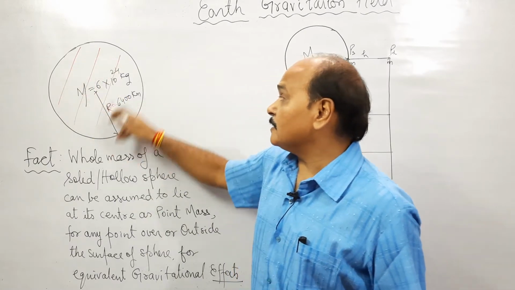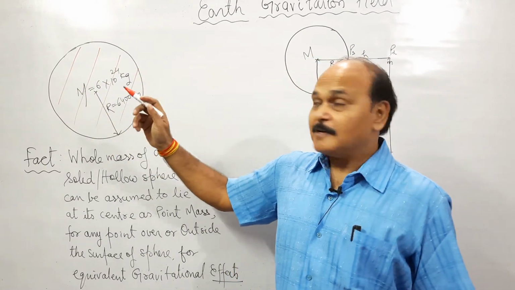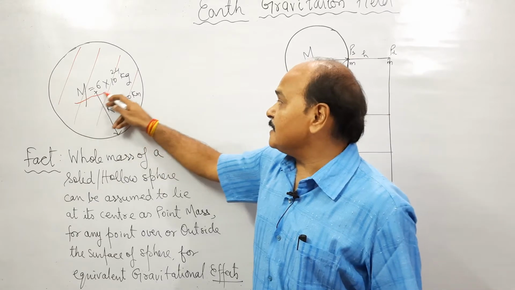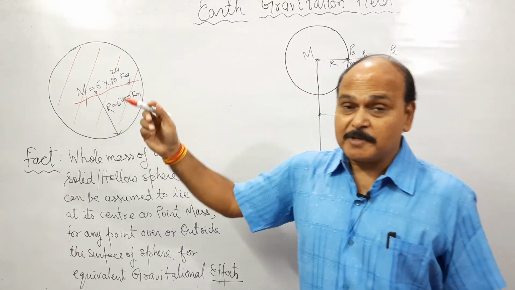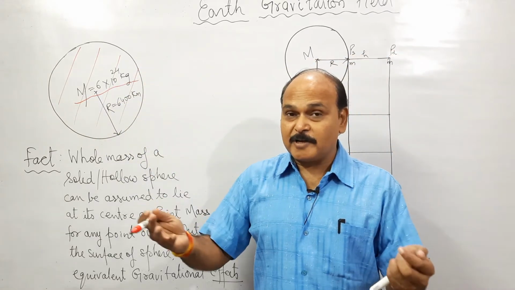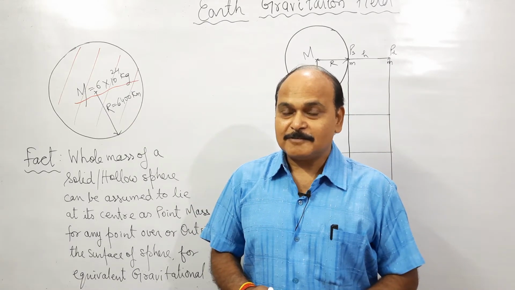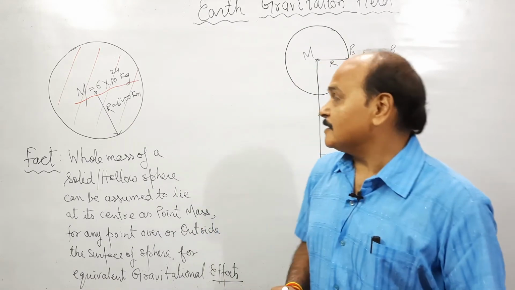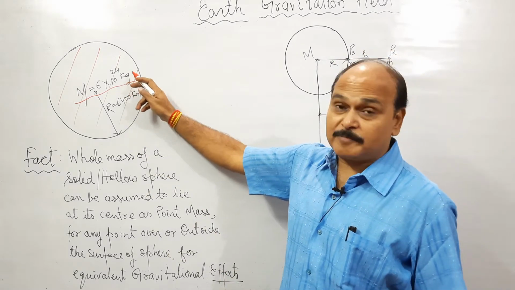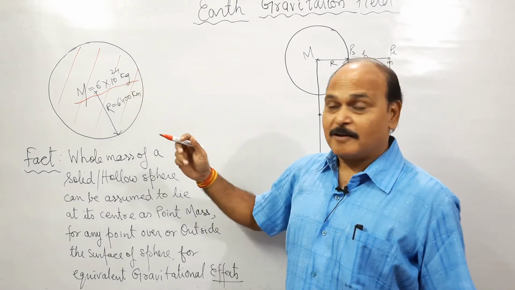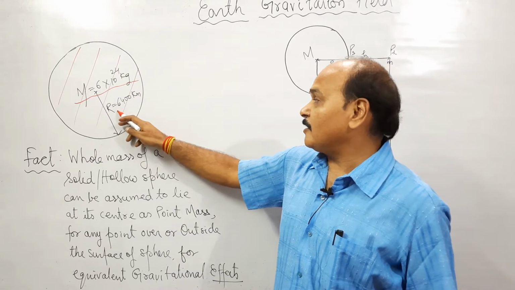This is our Earth. Its mass is 6 into 10 to the power 24 kilogram. 10 to the power 24 kilogram is the order of the mass of the planet. So the mass of our Earth is 6 into 10 to the power 24 kilogram. It's huge.